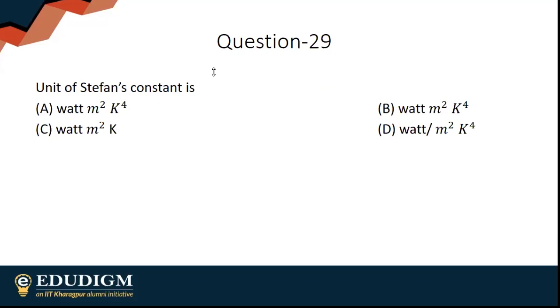It says option A, watt per meter square K to the power 4. Any more answers?